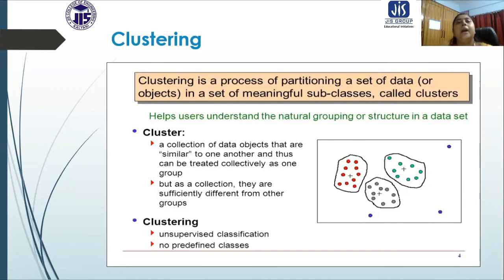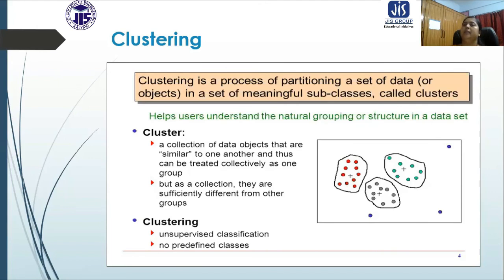it is put in a particular class. But when we are talking about clustering, all the data is available now. In this situation, we make clusters among them depending on their current behavior. There are no predefined classes.